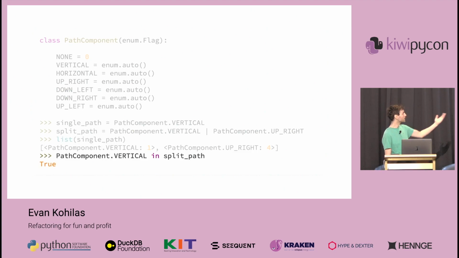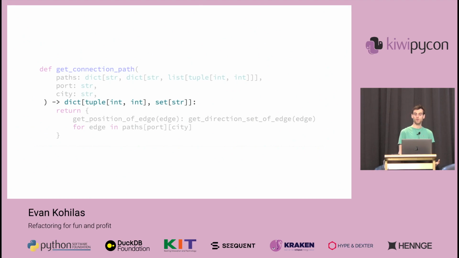Like here, we check if the vertical component is in a split path. How awesome is that? Now, previously, where we had a set of direction strings, we now have path components that are clearer to understand, since they were never really directions, but instead components of a path.